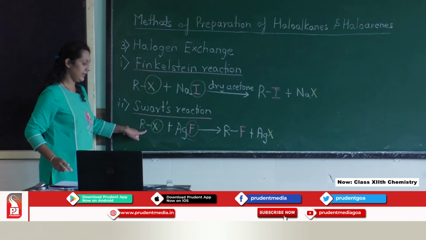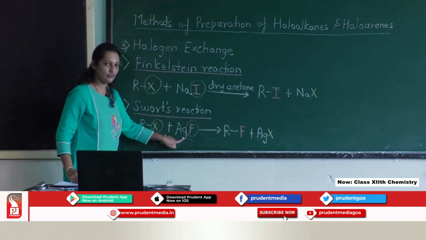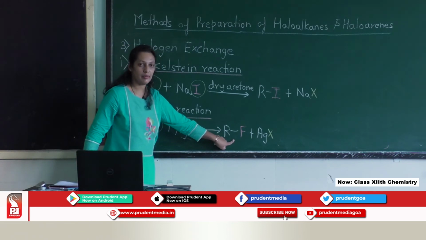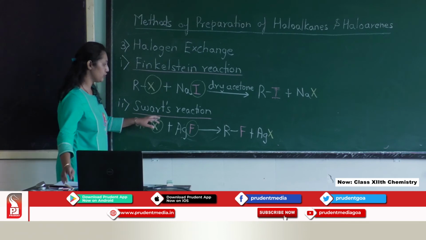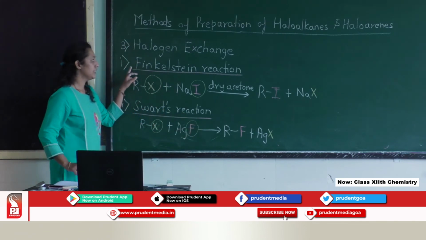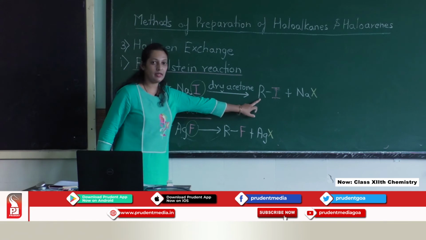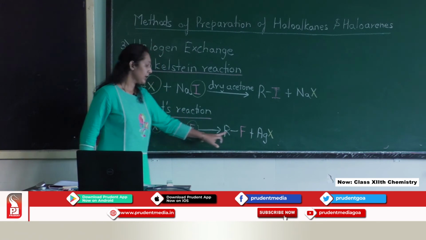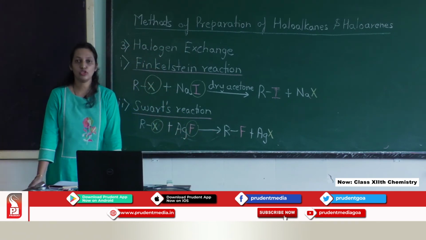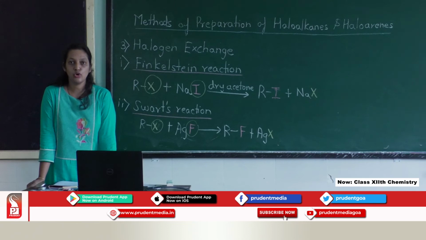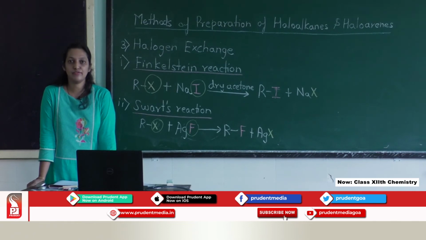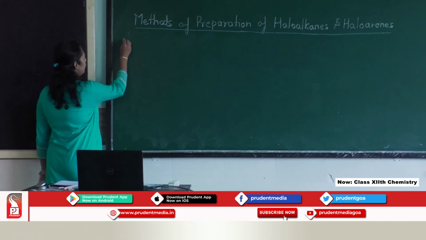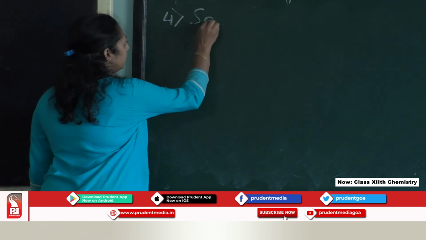Now, when we treat again alkyl halide with silver fluoride, halogen exchange takes place and we are going to get the fluoro compound. So, Swarts reaction is used for preparing the fluoro compound, whereas Finkelstein reaction is used for preparing the iodoalkane and Swarts reaction is used for the fluoroalkane. In place of silver fluoride, we can also use the mercurous fluoride, cobalt trifluoride or antimony trifluoride as a reagent. And the last method of preparation is from Sandmeyer's reaction, very, very important.